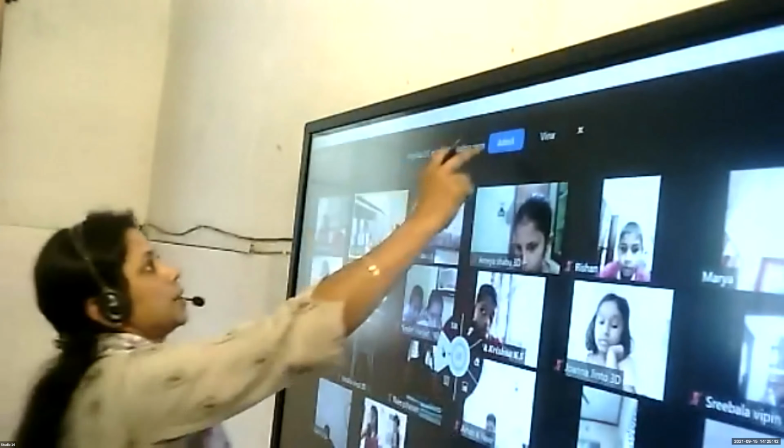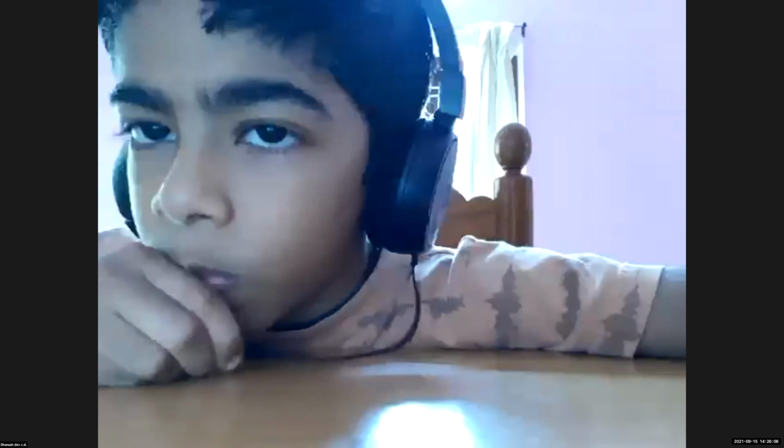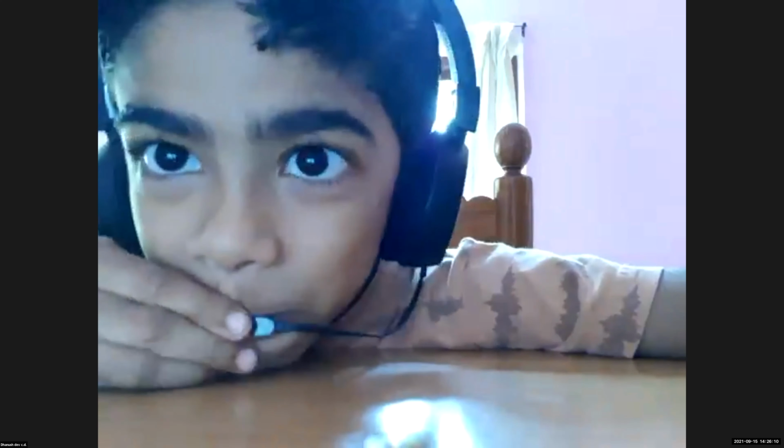What does the verb tell us? Verb is an action word. Verb denotes an action that is being done by a person or animal or a thing. So the tenses of the verb tell us the time when the person did that action. Is that clear?